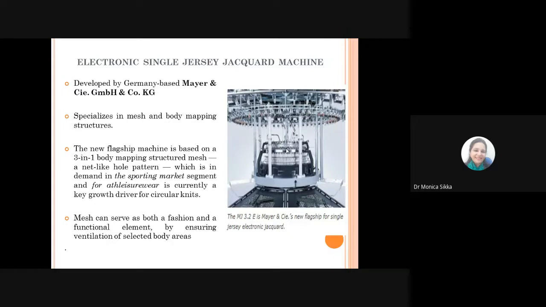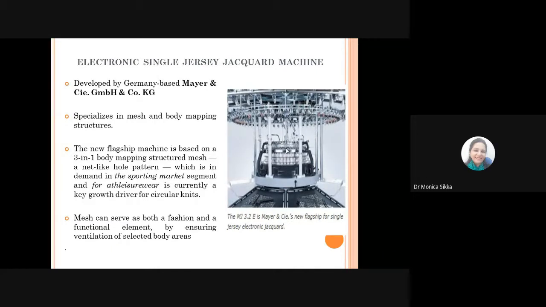Then you have electronic single jersey jacquard machines that have been developed by Mayer & Cie, again a very renowned manufacturer of knitting machines, especially circular knitting machines. They specialize in the creation of mesh and body mapping structures. It is based on a 3-in-1 body mapping structured mesh or net-like hole pattern, which is in demand in the sporting market segment and for athleisure wear.